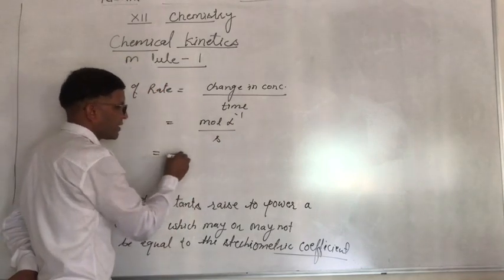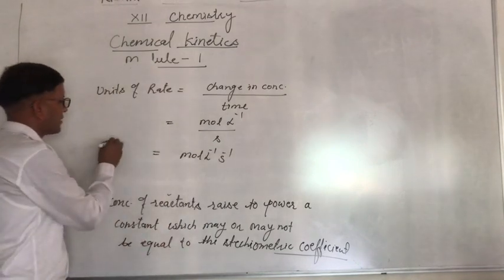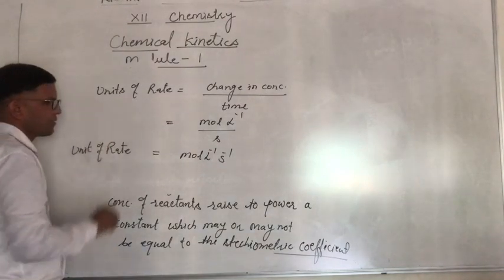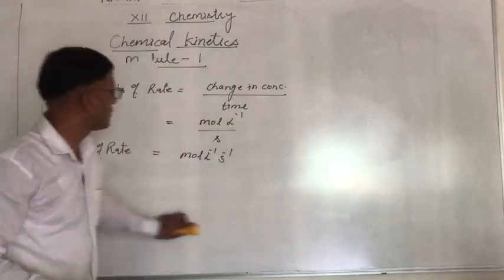So the unit is mole per liter per second. This is the unit of rate.